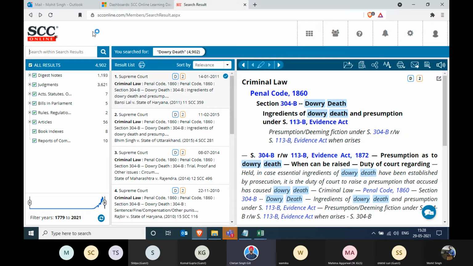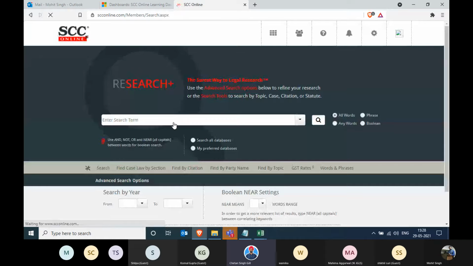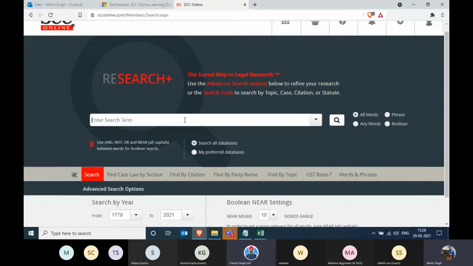Let's go back to word search. We were taking a session yesterday for Answer University, and this was a question raised yesterday. Not that they had raised it, but there was a question, and I explained it with this example.